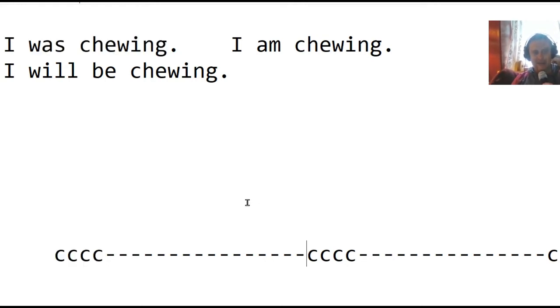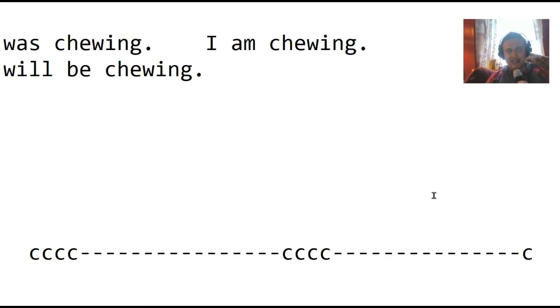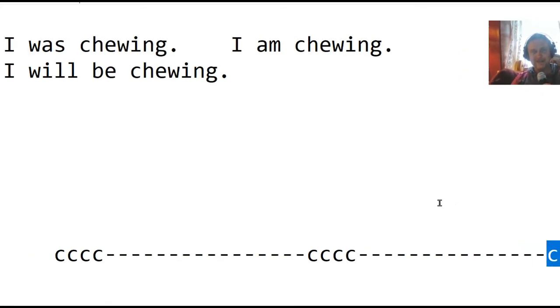Now I am chewing from 6 o'clock in the morning to 10 o'clock in the morning. Again, 4 hours, because it's continuous. And I will be chewing tonight from 6 o'clock p.m. to 10 o'clock p.m. So that's the difference between continuous and simple. Simple just means one moment in time, like this. And continuous means several moments in time, like a period of hours.